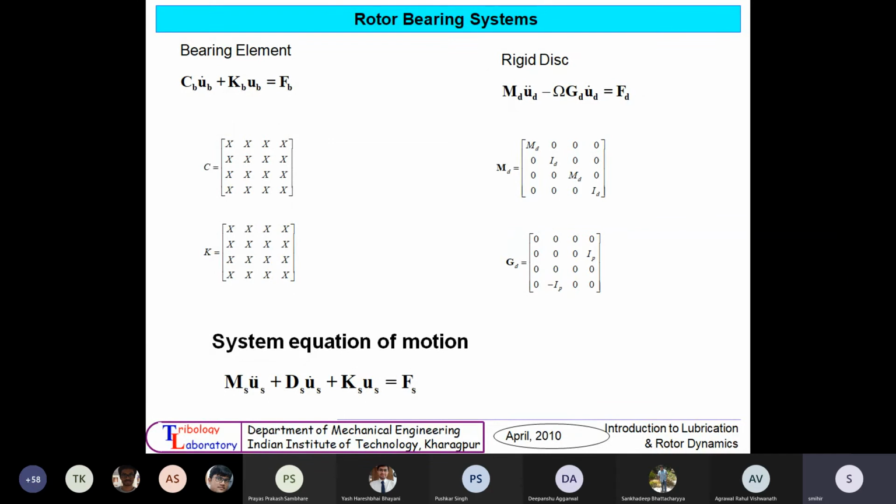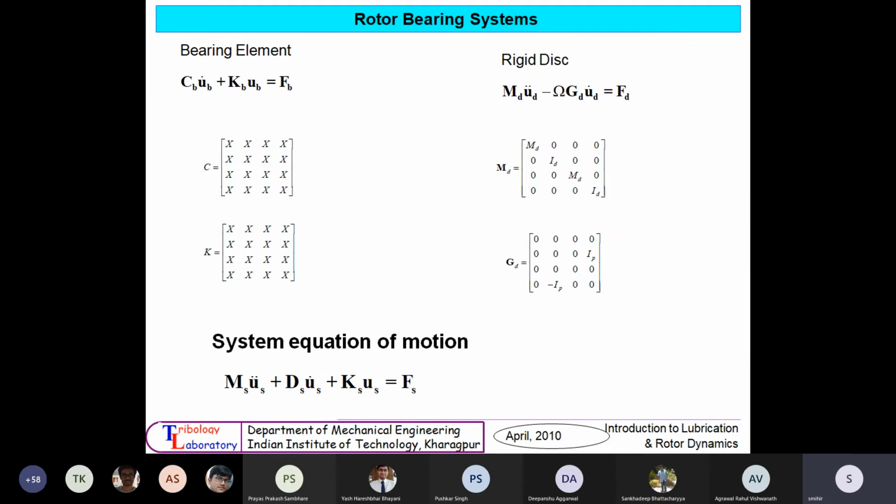So as given here, we also discussed already. Okay. So bearings are acting at the nodal points. You have to always consider that bearings and disc are only connected at the nodes. So then how many degrees of freedom will they have? Only 4, because they will be treated as connected at a point. So for 4 degrees of freedom, you will get 4 equations for the bearing as well as 4 equations for the disc. And the disc is considered to be a rigid disc.